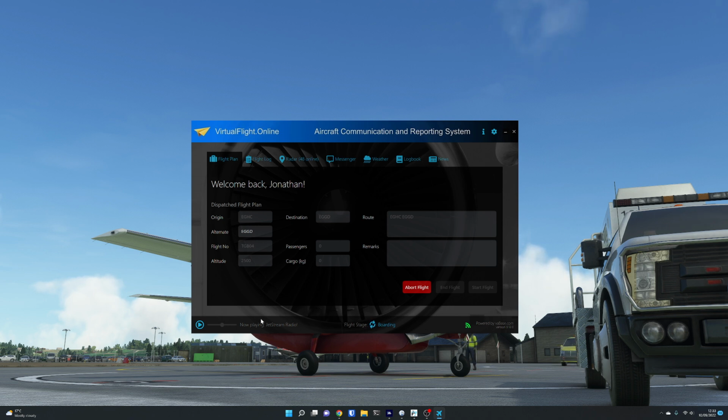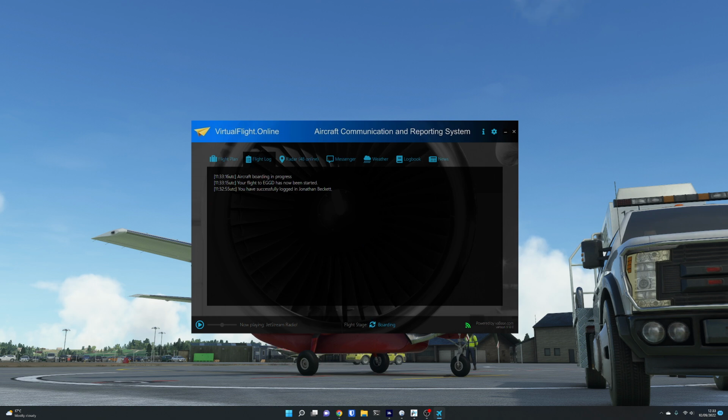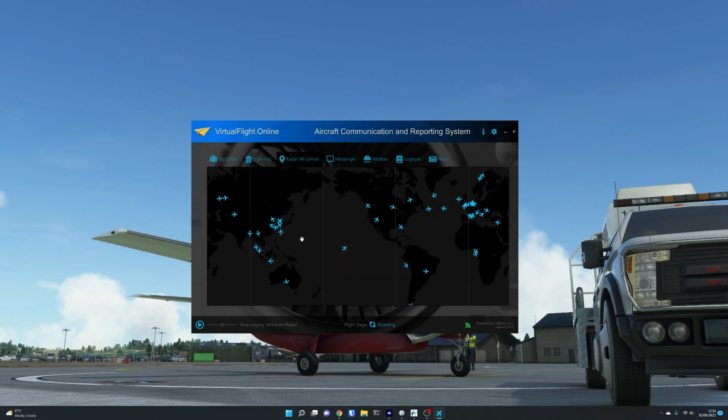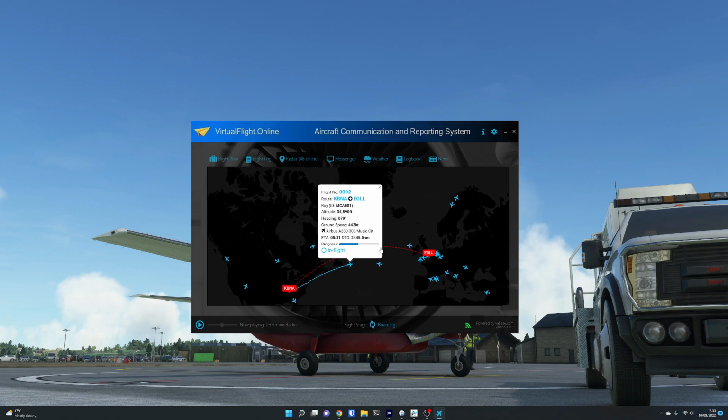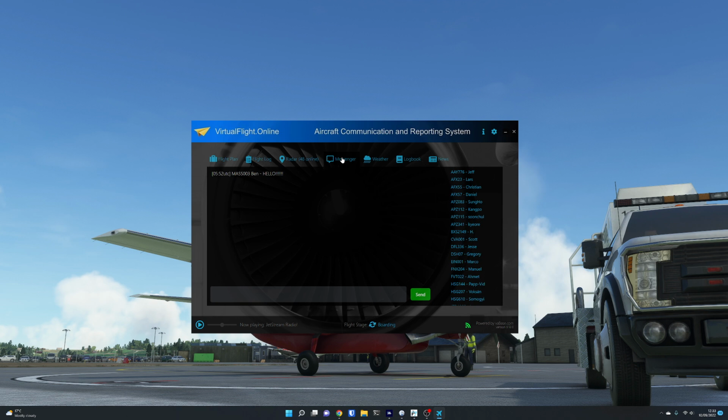While you're flying, it's got internet radio built in, so we could start playing the radio. I'm not going to do it because it will cause a copyright strike. It's got a flight log, so you can see what's happening to your aeroplane or what you have done along the way. You can also see a radar plot of where other people using the same system are around the world. It's quite interesting. If you go and click on one of those aeroplanes, it will show you their flight plan and where they are along the flight plan. It's very clever. And then there's messaging, so you can message anybody that's online at the moment, and it's just like a discussion board. So if you're doing a long haul flight, it's a nice way of passing time and making a few new friends maybe.